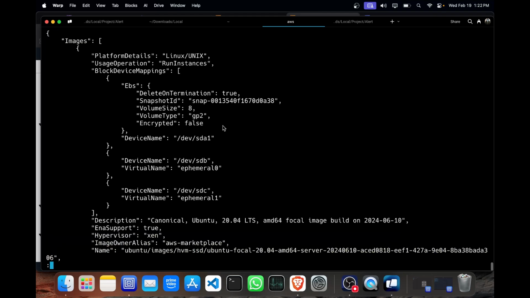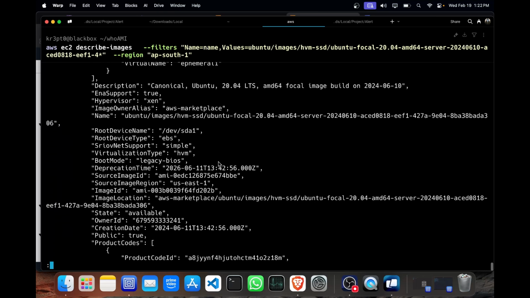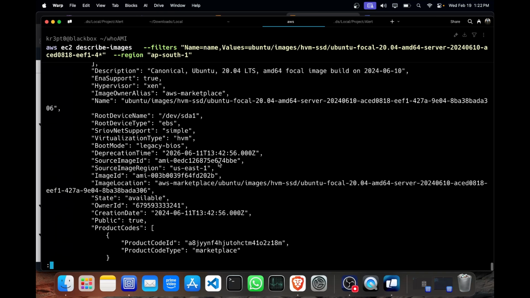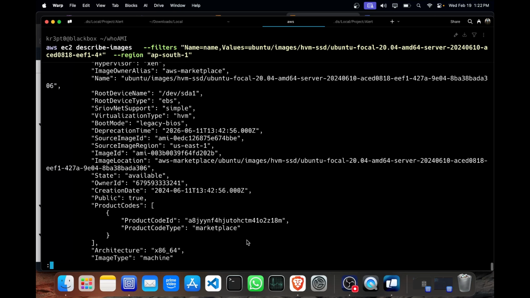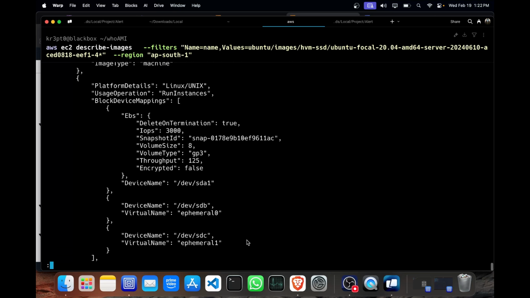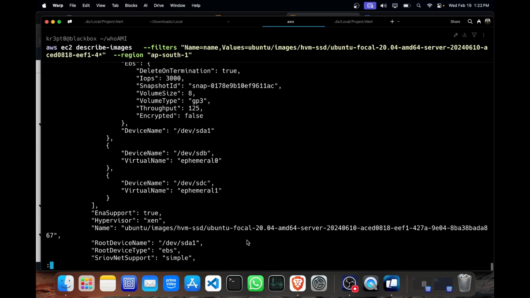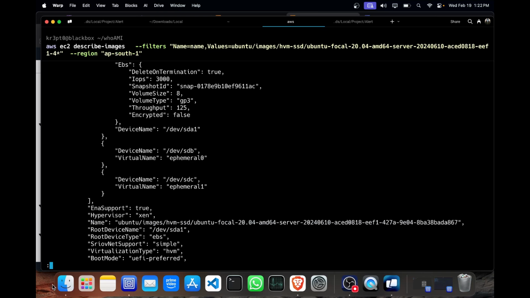Here we will see the name section. In the name section you can see at the end we have our 867. I will just zoom out.